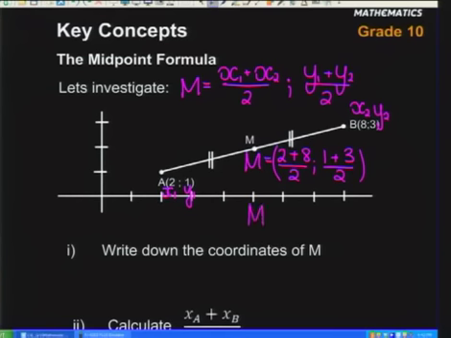So what does M then give us? That's 8 plus 2, which is 10, and 10 divided by 2 is 5. And 1 plus 3 is 4, and divided by 2 is 2. So does that work for us? I've got 1, 2, 3, 4, 5. That x coordinate over there is 5, and the y coordinate over there is 2. So do you guys agree with me? We've got our midpoint. Okay.